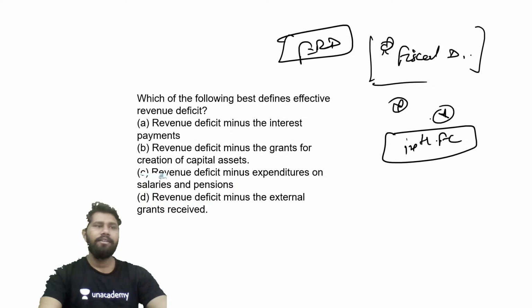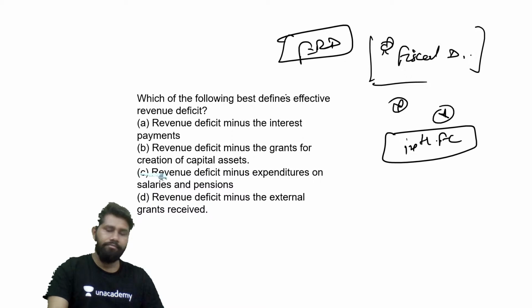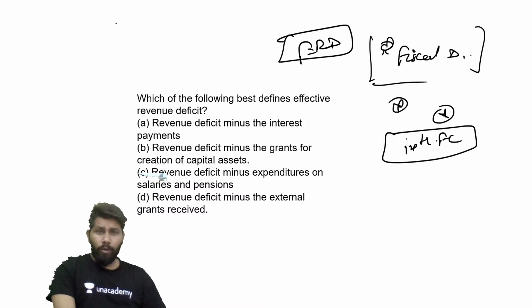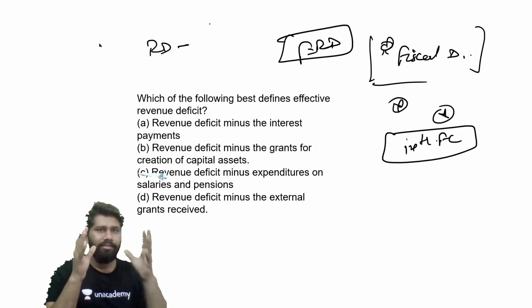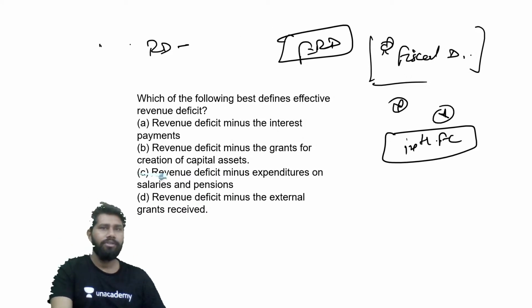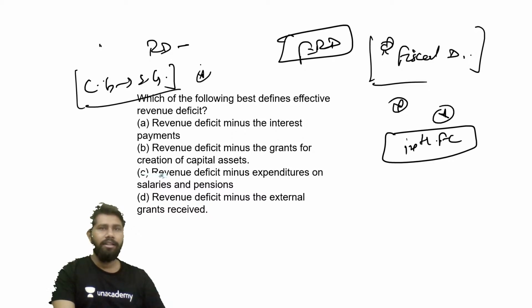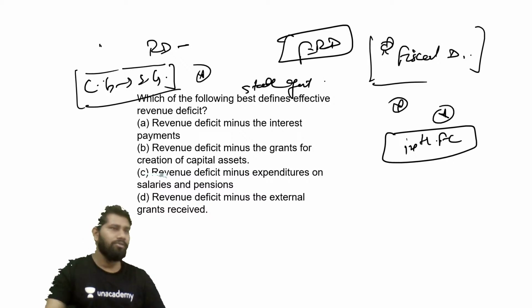Alright guys, let's start the discussion. What is effective revenue deficit? See, there are some kinds of loans. Basically, effective revenue deficit means revenue deficit minus some kinds of loans. They are specifically given by the central government to the state governments for this specific purpose. That purpose is binding in nature for the state governments, and those funds will only be used for the creation of capital assets like infrastructure, like metro,